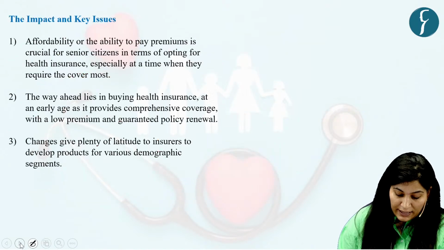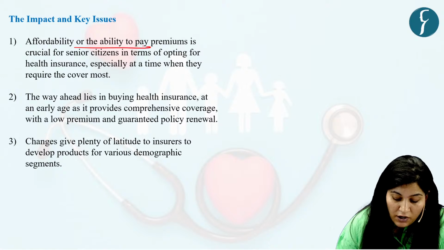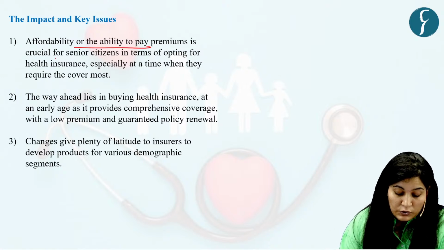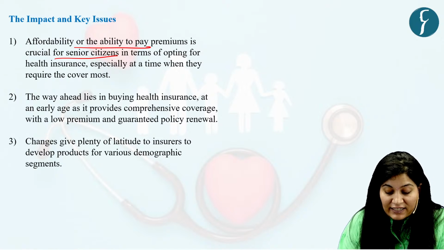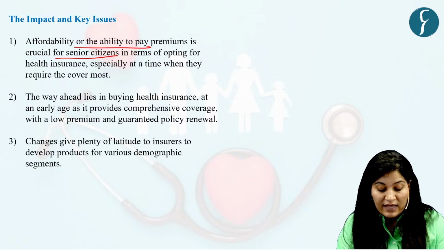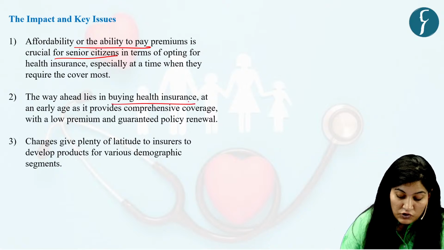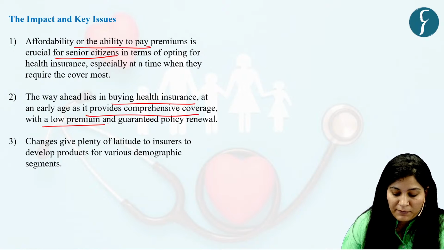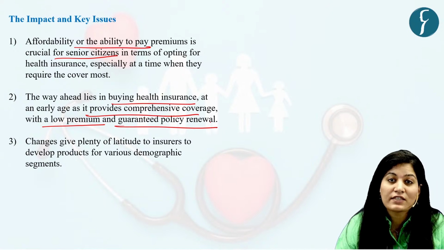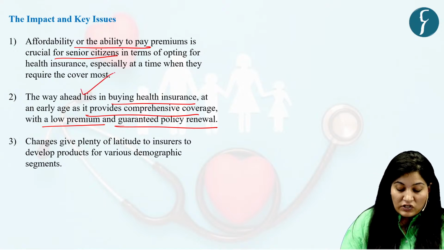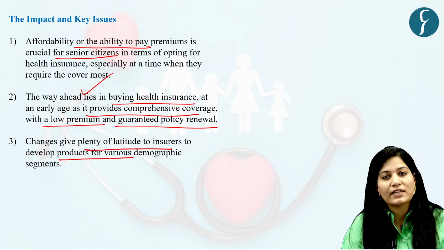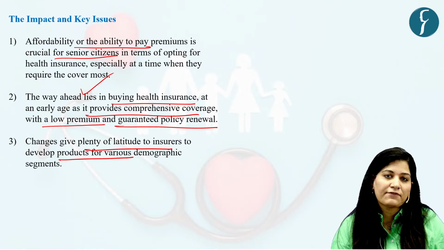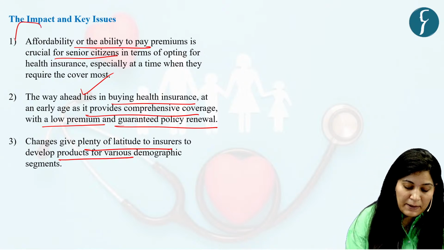Now let's see the impact. Affordability, or the ability to pay premium, is crucial for senior citizens in terms of opting for health insurance, especially at a time when they require the cover most. Second is buying health insurance at an early stage, as it provides comprehensive coverage with a low premium and guaranteed policy renewal. This is the way ahead. Then, changes give plenty of latitude to insurers to develop products for various demographic segments, above 65 and below 65. So these are the impact and key issues.